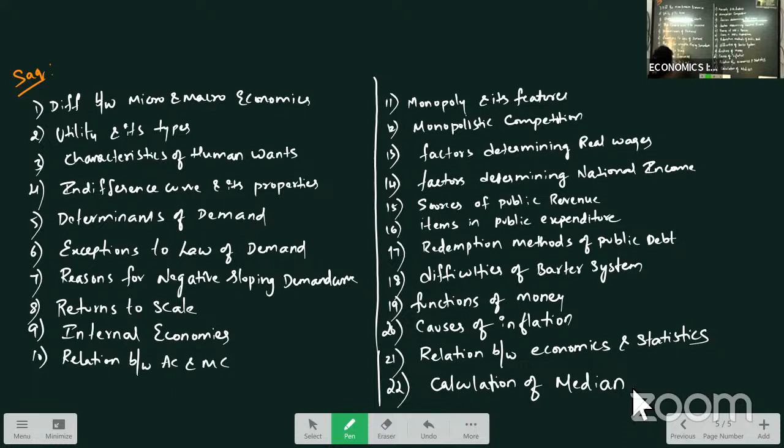And those who are writing your supplementary, easily you can score above 50. So all the LAQs I have discussed just now, these are the SAQs you have to prepare, and VSAQs. After every lesson in our previous videos, I have taken some important VSAQs. Just go through those VSAQs for your exam. So if you prepare these questions for your exam, easily you can score good marks. Clear? Hope you all read all these questions here.